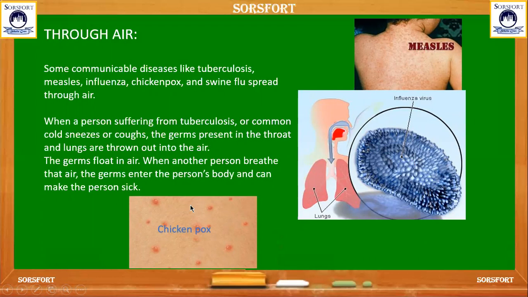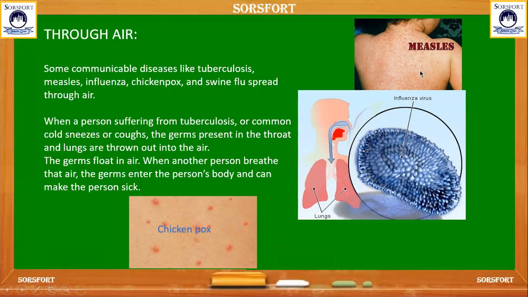When a person suffering from tuberculosis or a common cold sneezes or coughs, the germs present in the throat or lungs of the infected person mix in the air, and when the germs float in the air, if another healthy person breathes that air, the germs enter the healthy person's body and make him sick. And thus the diseases spread from person to person while breathing also.